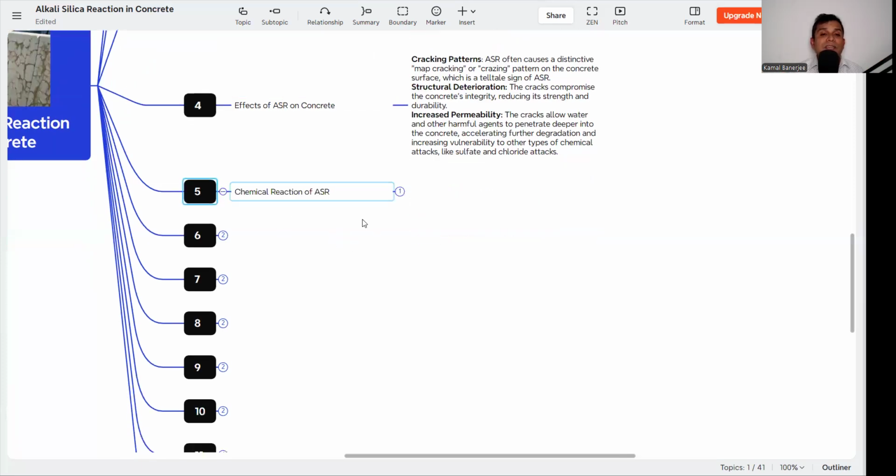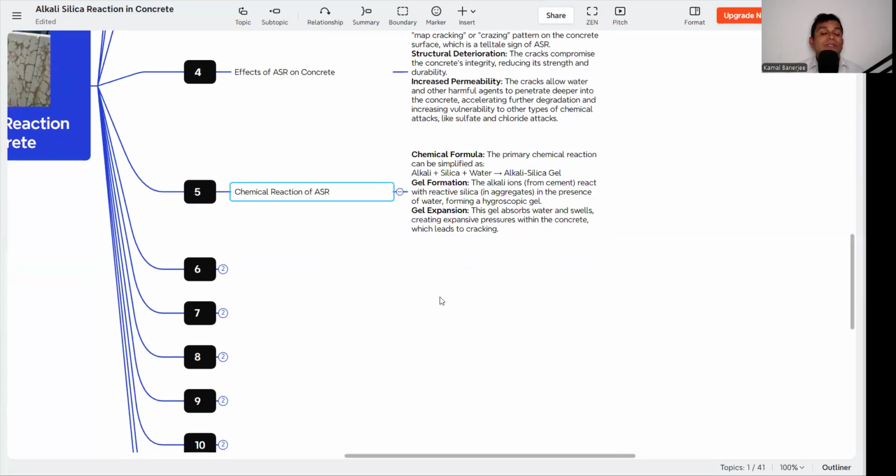The next part is the chemical reaction of ASR. How is this chemical reaction happening? The primary chemical reaction can be simplified as alkali plus silica plus water gives alkali-silica gel. Alkali ions from cement react with reactive silica in aggregates in the presence of water, forming a hygroscopic gel. This gel absorbs water and swells. So first the alkali, silica and water react and form a gel, and this gel again absorbs water, creating expansive pressures within the concrete, which leads to cracking.